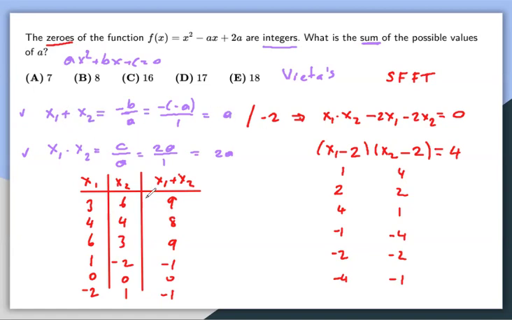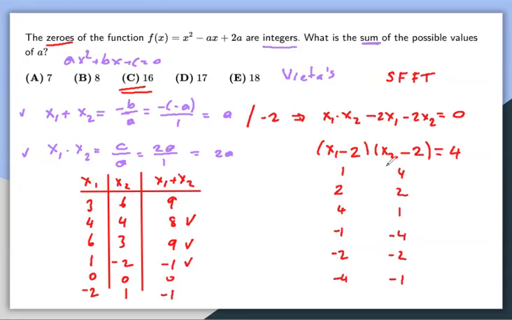A is just the sum of the roots, so the sum of the roots will be 9. That means a is 9, but this is also a is 9. So you would be taking a as 2 different numbers, which is not the case. So you just take one of them. So if I take this, same with the -1. So that is 17 minus 1 is 16. And if you try to add all these repetitions, there is no such choice, which means the question writer was kind of nice to us actually, because that would be a bad idea to choose that choice, because we cannot have the same numbers twice.